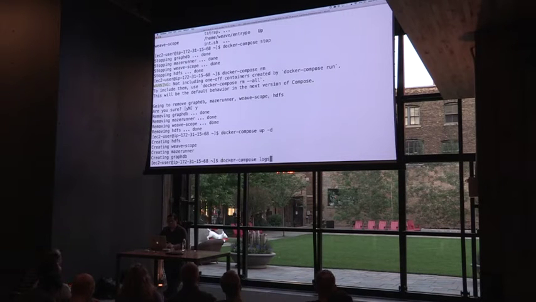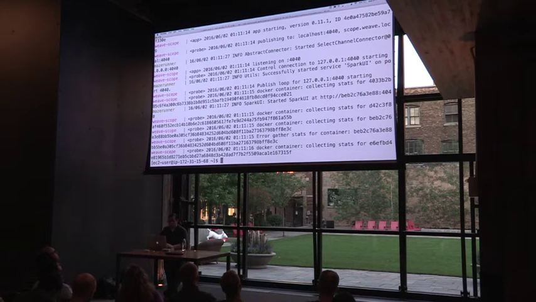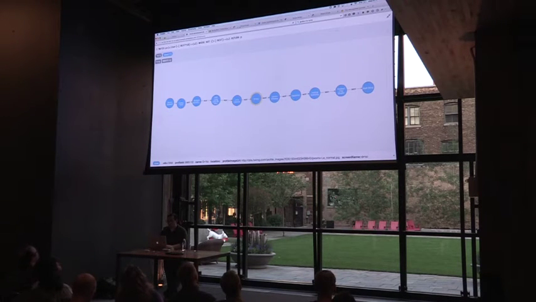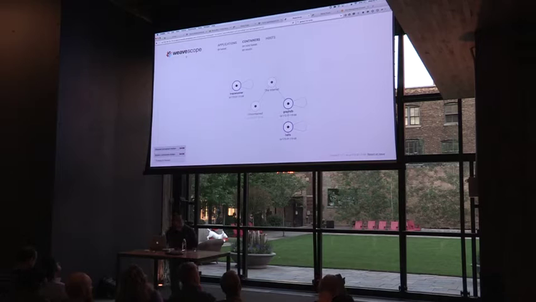Yeah, so we can see that they're starting up. So what I'm going to do here is go to Weave Scope, which I have running. Let's see if that works. And so now this is the product.